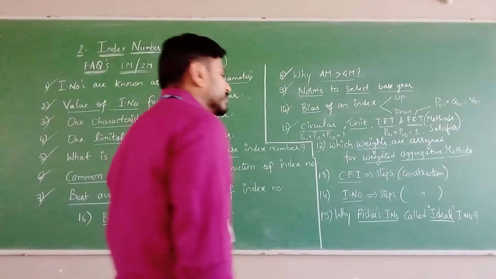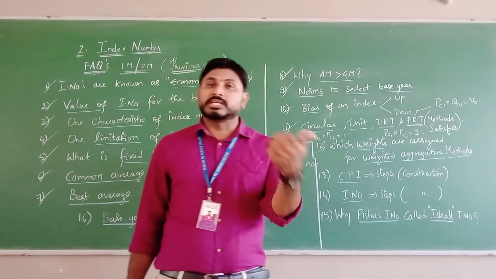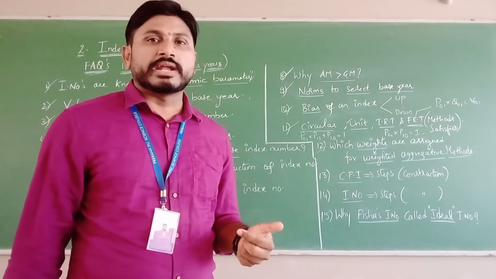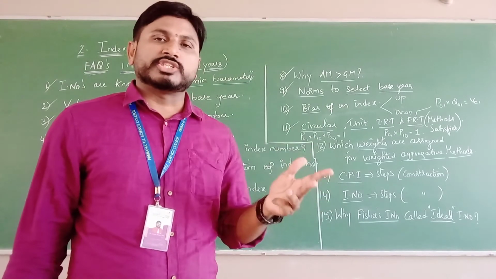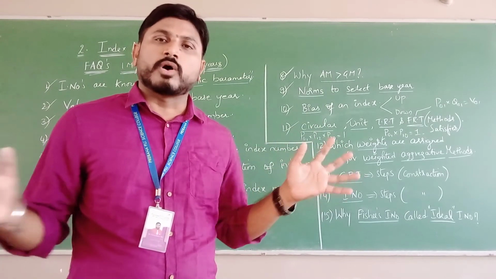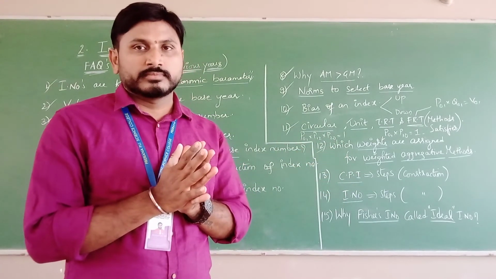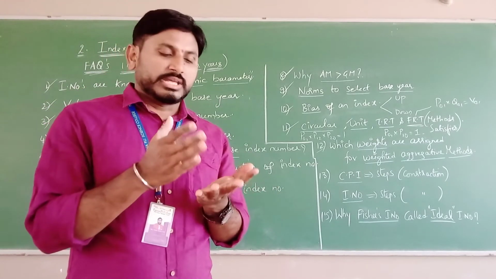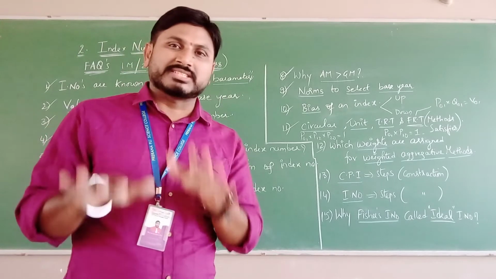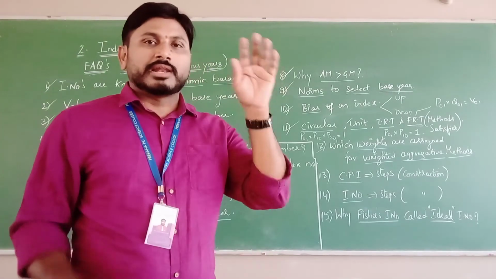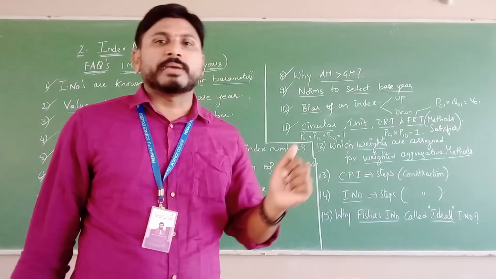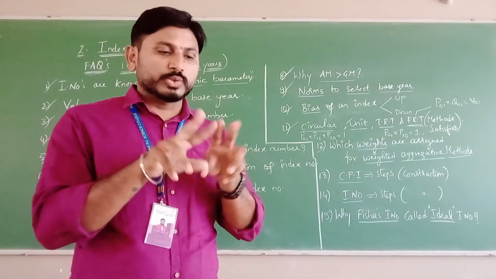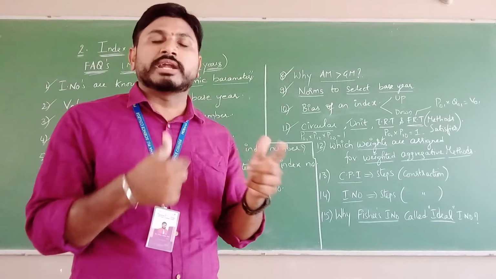Next, which weights are assigned for weighted aggregative methods? Say, Laspeyres, which weights are being used? Base year quantities. For Paasche, current year quantities. Marshall-Edgeworth, Fisher's and Dorbish-Bowley consider both base as well as current. See, bias means what? Falling on either one side, either base or current. Laspeyres falls only on the base year. Paasche falls only on the current year. That is the reason those two methods show bias, upward and downward.